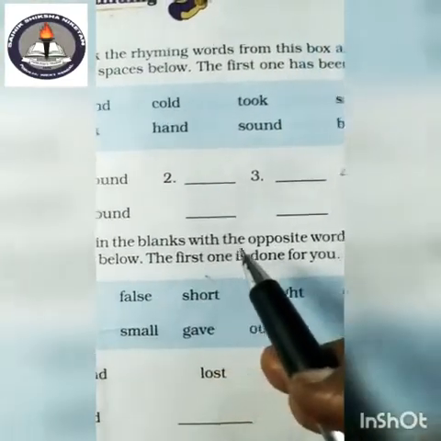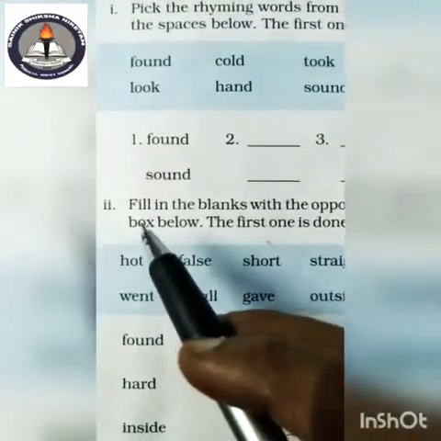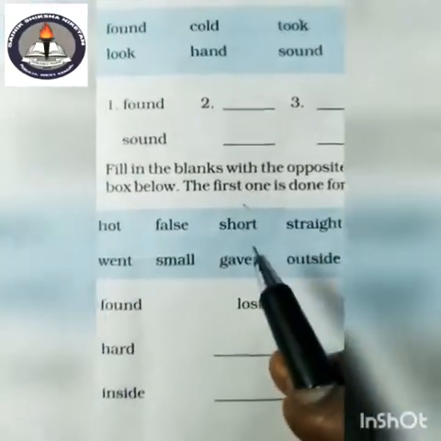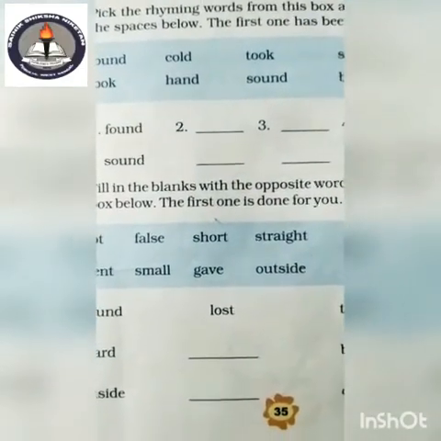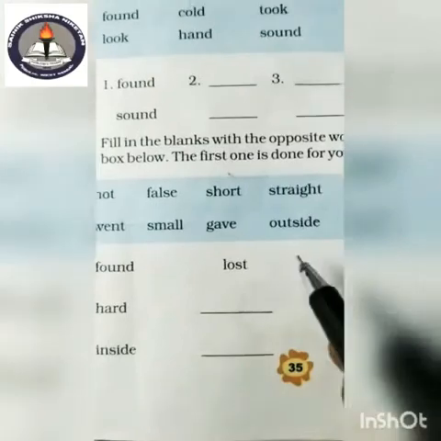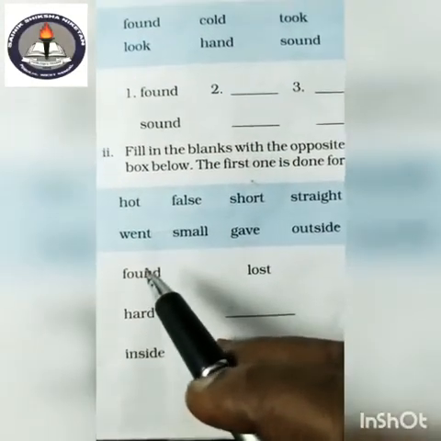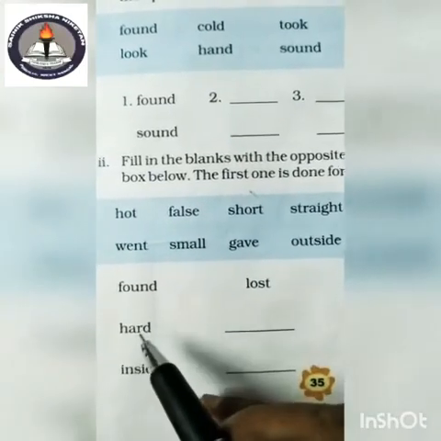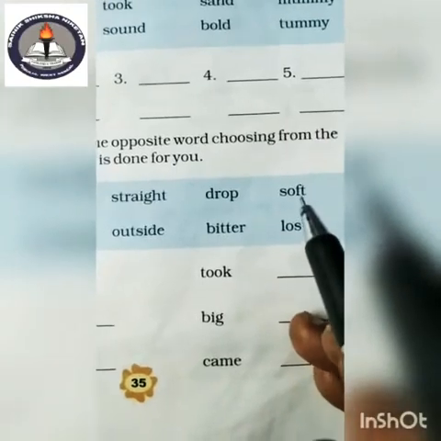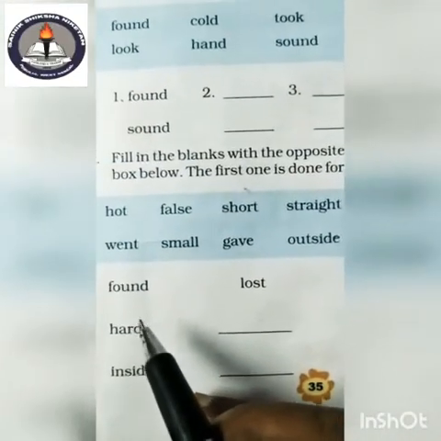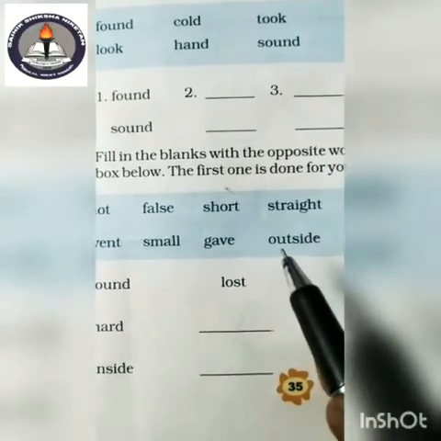Now, fill in the blanks with the opposite word choosing from the box below. Some words are given here. You have to choose the right word and fill these blanks. So, one has been done for you. Opposite of found is lost, and opposite of hard is, it is given here, soft. So, opposite of hard is soft and opposite of inside is outside.